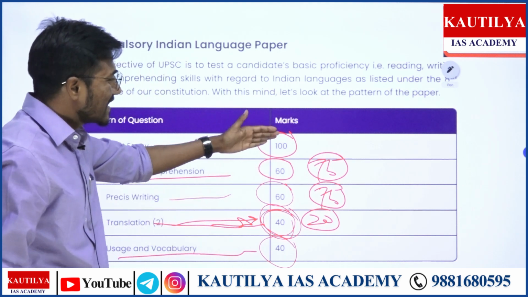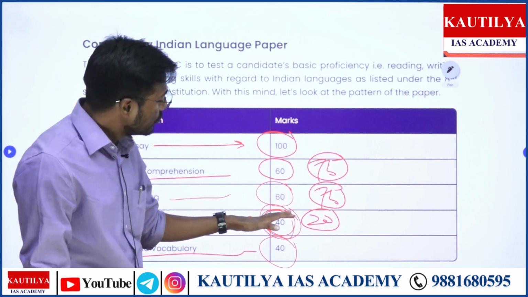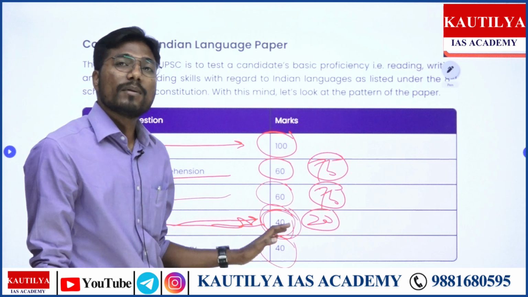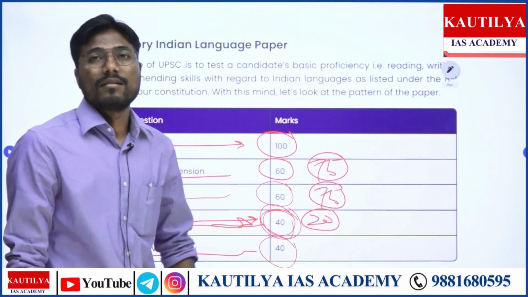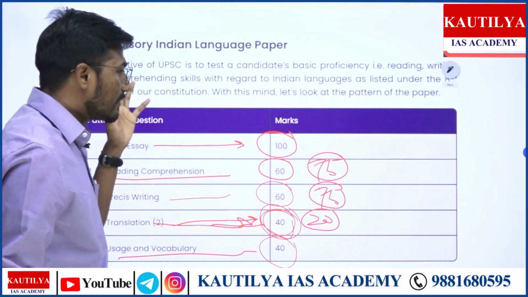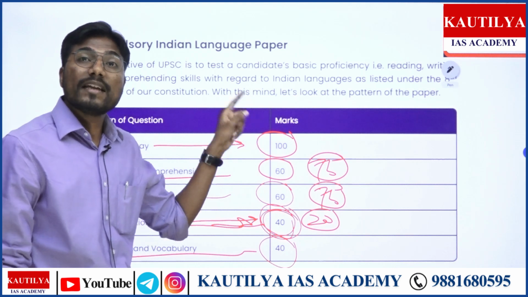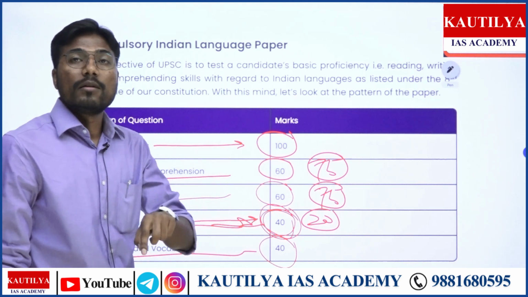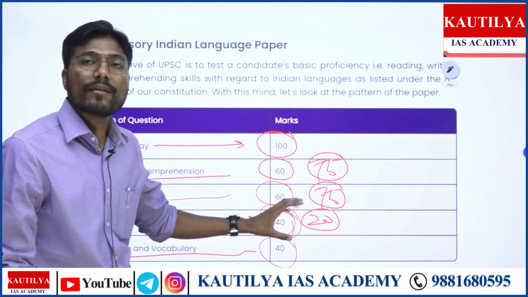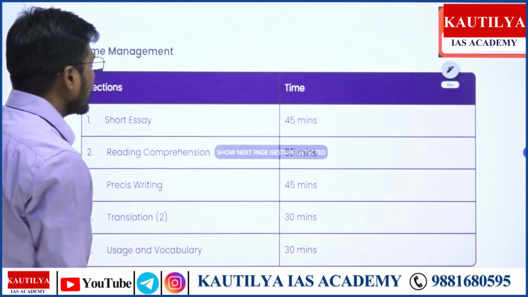So when it comes to 100 plus 60 plus 60, that is 220, plus 40 marks of translation, it is 260, and plus 40 marks of translation is 300, right? So this is basically your Indian language paper. But particularly in this recorded series, we are going to focus on compulsory English language. Moreover, we shall take a special component from regional language, and that is translation. All right? Yes. Then time management.